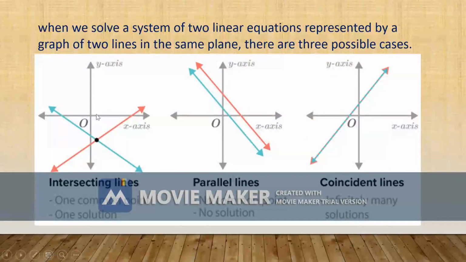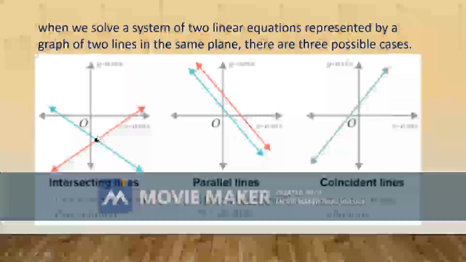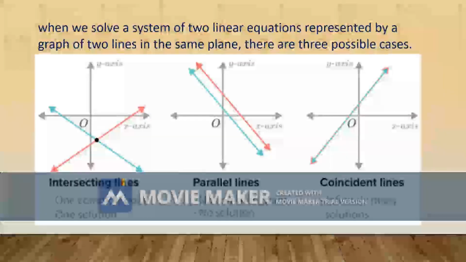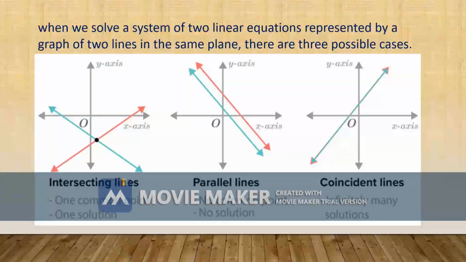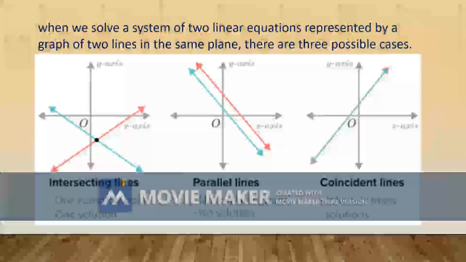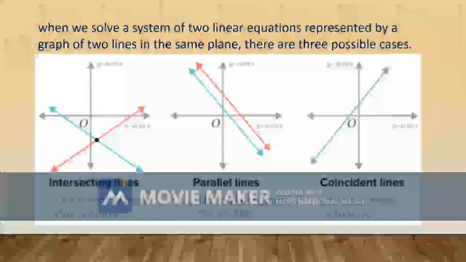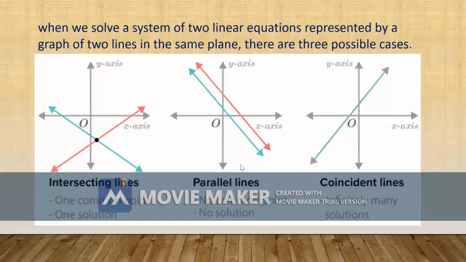The graph is given by intersecting lines. Now case second, a1 upon a2 is equal to b1 upon b2 not equal to c1 upon c2. If that condition is satisfied, then the given equation becomes inconsistent and has no solutions. That is, it has no common point. The graph will give parallel lines.